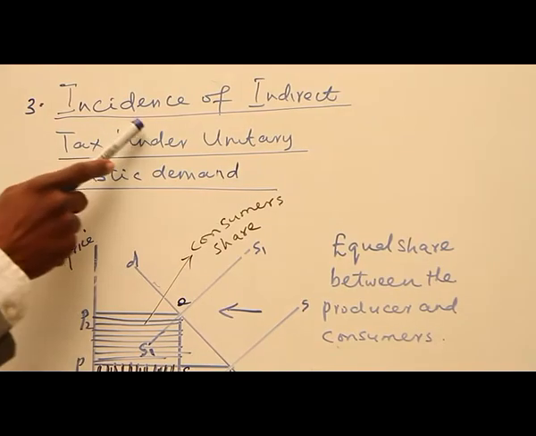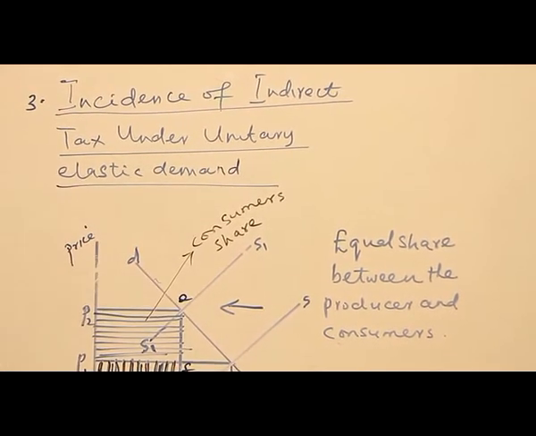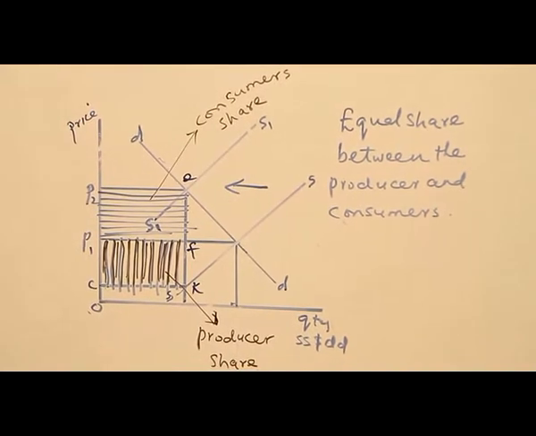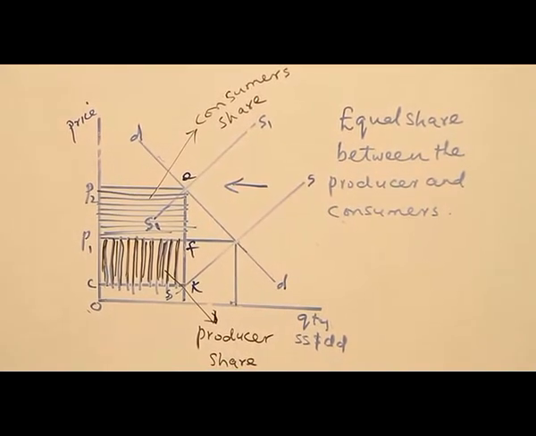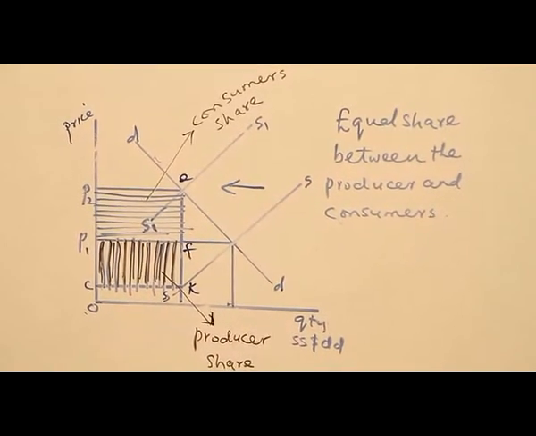The third one is incidence of indirect tax under unitary elastic demand. It is when you have unit elasticity of demand. We understand that here the change in price and the change in quantity demanded are equal, so the commodity has unitary elastic demand. But in a situation where we have tax, how are they going to share the burden of the tax? Who will take the responsibility?